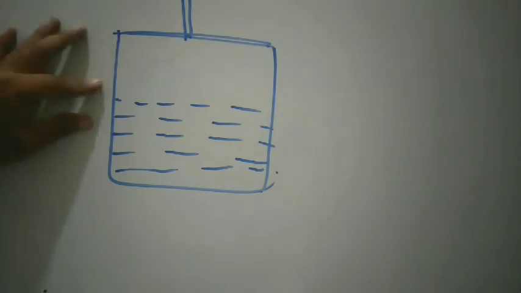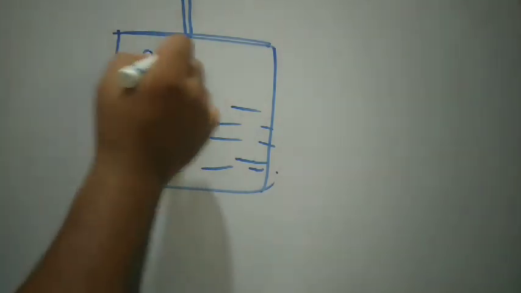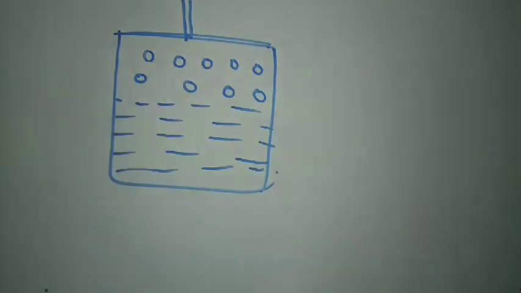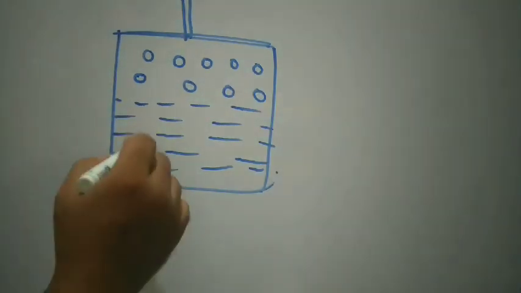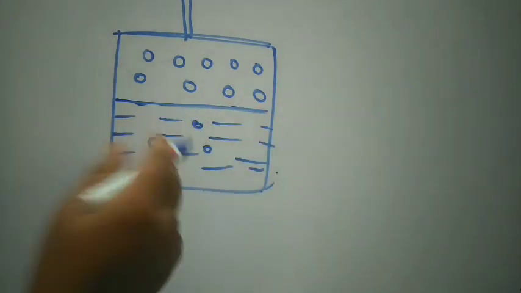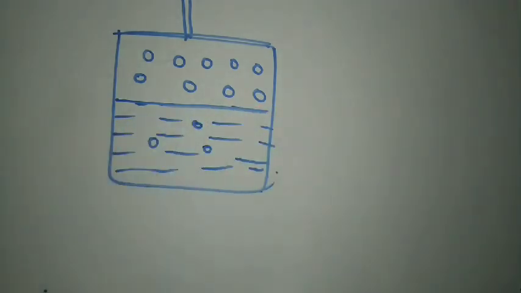You can put pressure on this piston to reduce the volume of this container. Suppose there are gas particles like this. At normal temperature and normal atmospheric pressure, we know some amount of gas is already dissolved in the liquid, like oxygen dissolved in water.